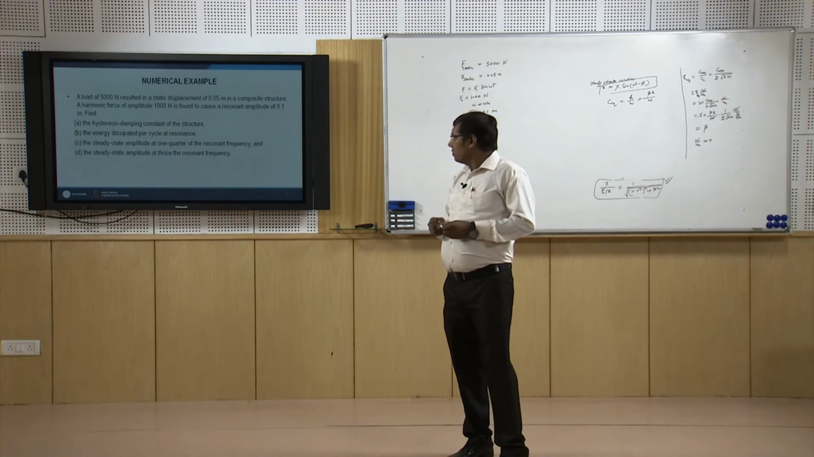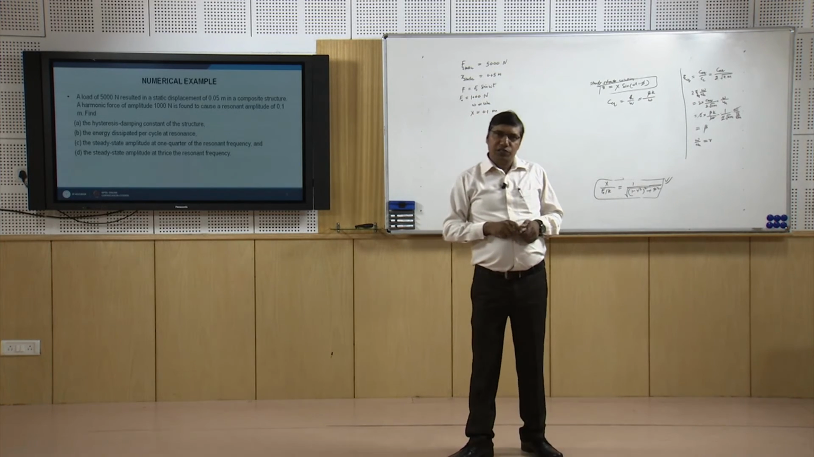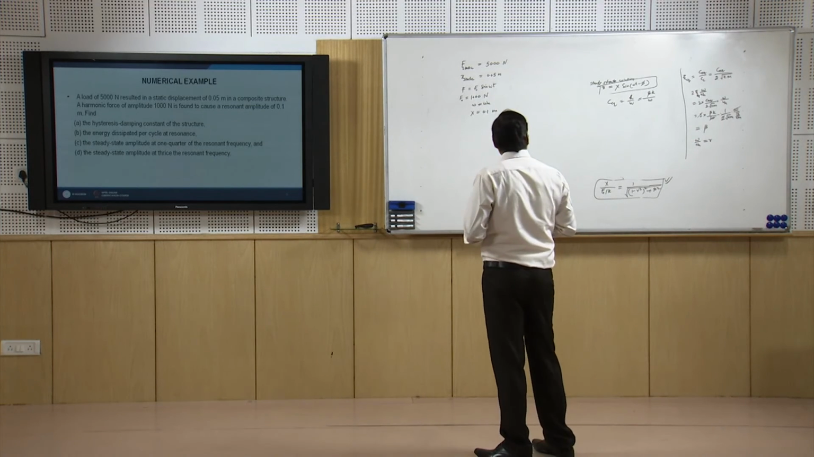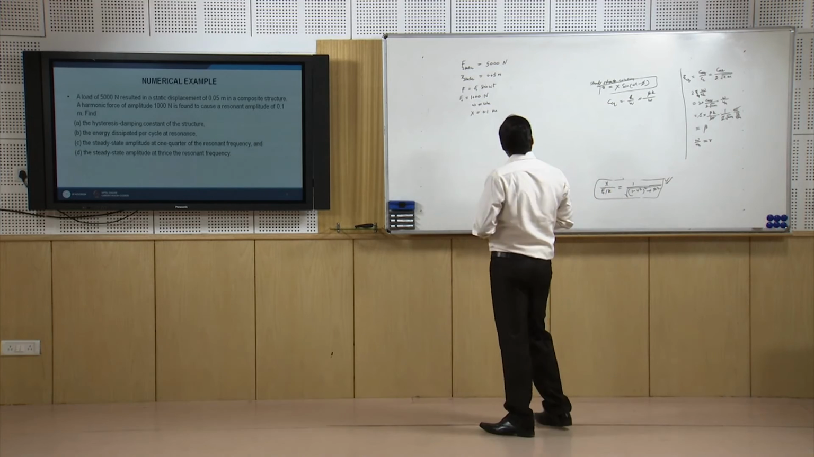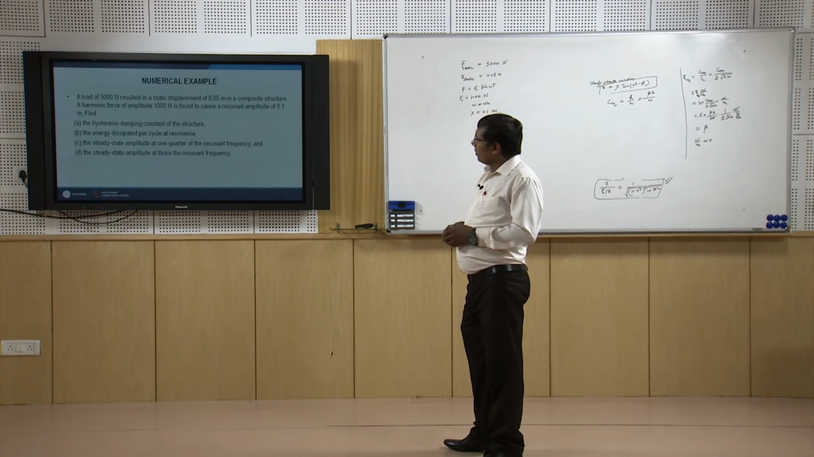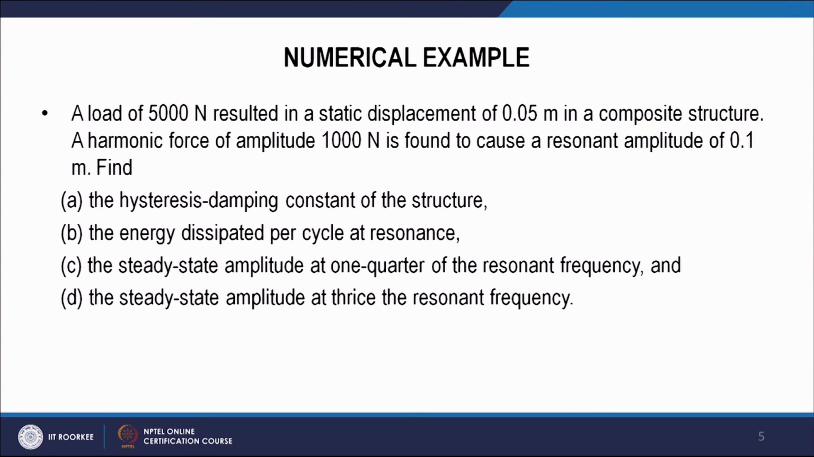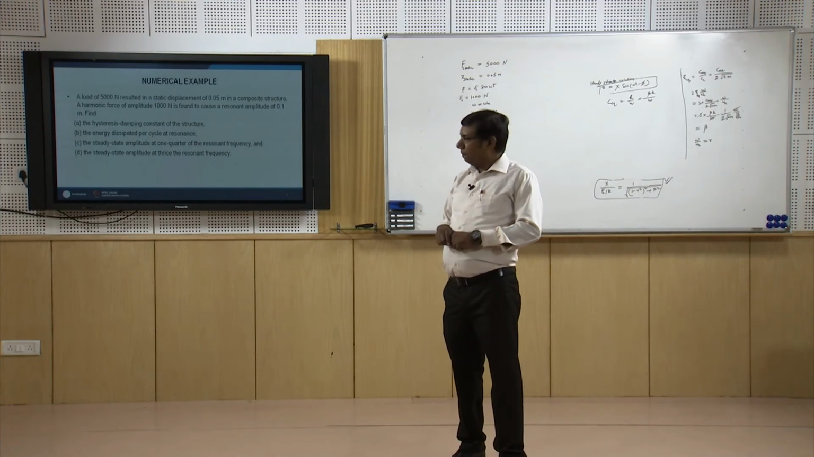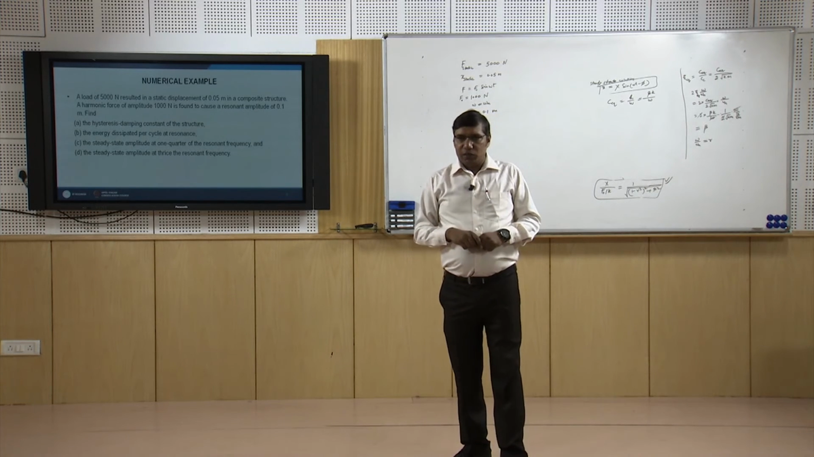We have to find the hysteresis damping constant of the structure, and we have already defined what is hysteresis damping constant. Then we have to find the energy dissipated per cycle at resonance. Then the steady state amplitude at 1/4 of the resonant frequency. So, if the excitation frequency is 1/4 of the omega n.